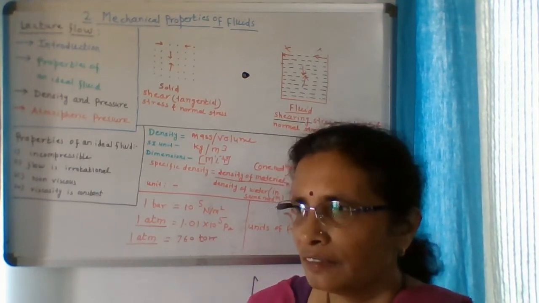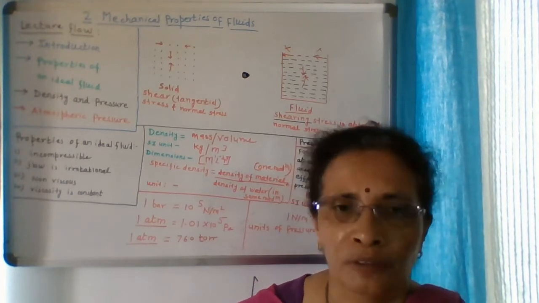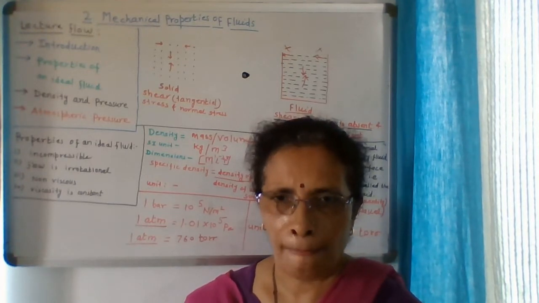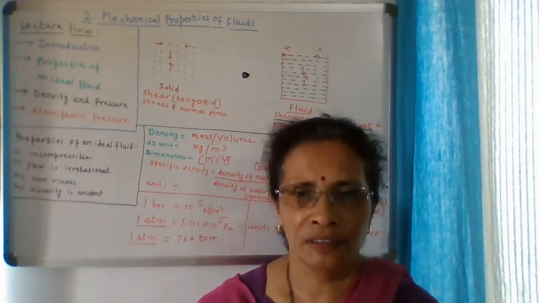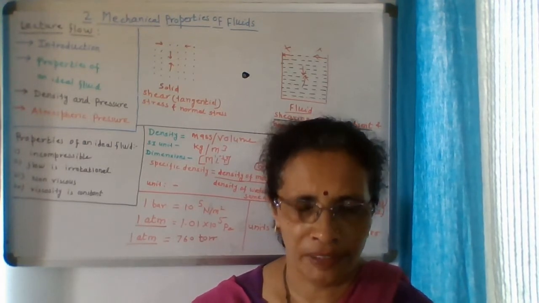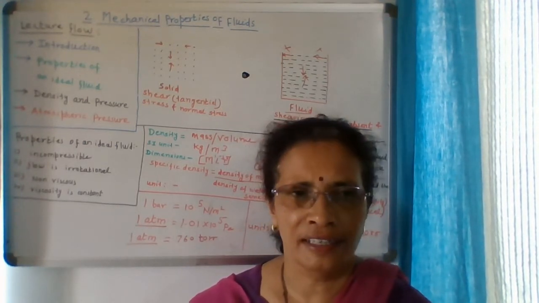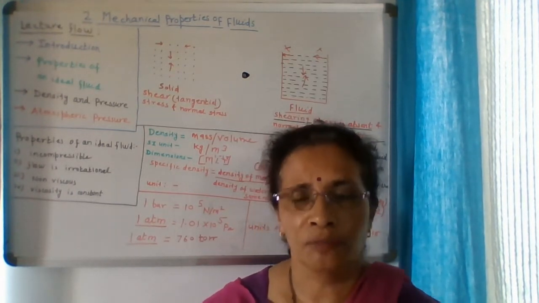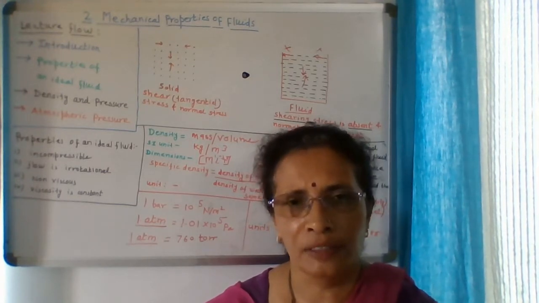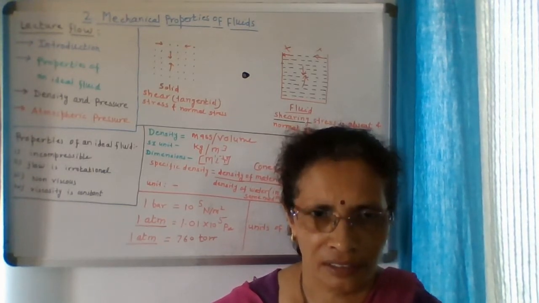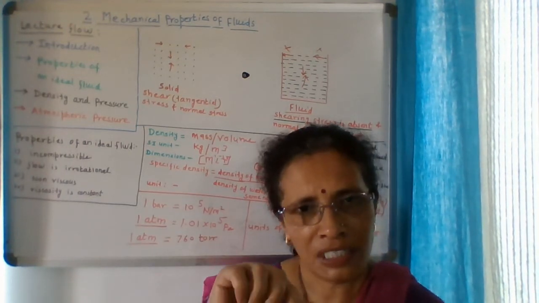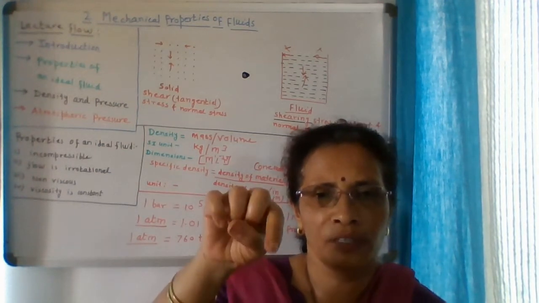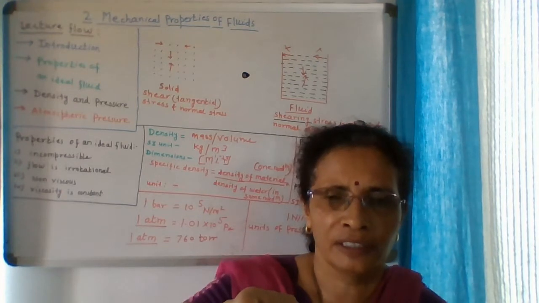So what happens when you listen so many times about scuba diving? In scuba diving, if we are going inside, the pressure inside your body is equal to the atmospheric pressure. If we are going deeper and deeper, what will happen? The pressure of the water increases, but inside the body the pressure is equal to the atmospheric pressure. So there is a machine kept in scuba diving, so inside pressure also increases. If you are going 10 meters down, inside pressure also increases, so it is balanced.